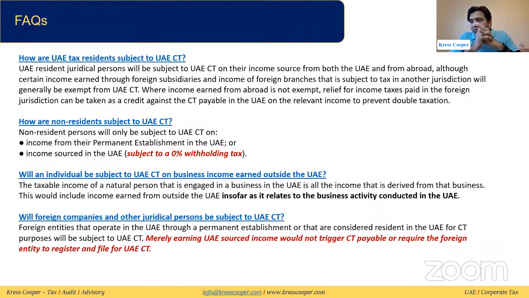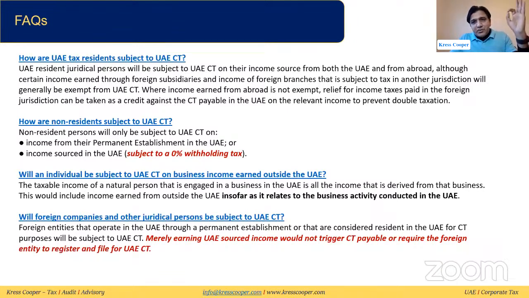Before going to the frequently asked questions, I would like to recap the three categories of UAE source income. One is income derived from a resident person. Second, income derived and attributable to the PE of a non-resident person in the UAE. Third, income derived from various activities like sale and purchase of goods, utilization of services, execution of contracts, insurance premium, and interest. All of these will be considered UAE sourced income, which is subject to tax.